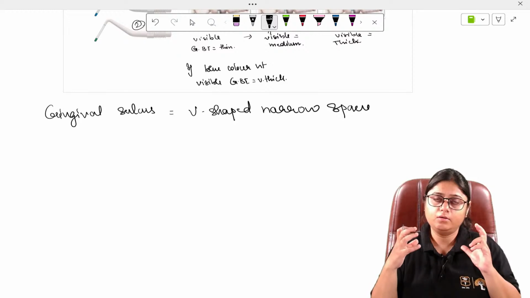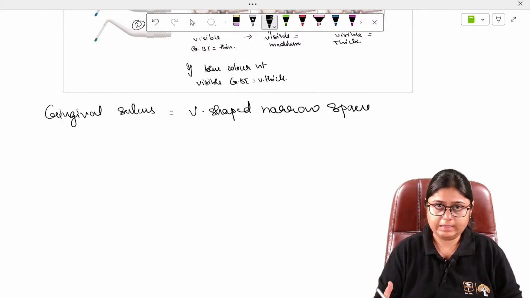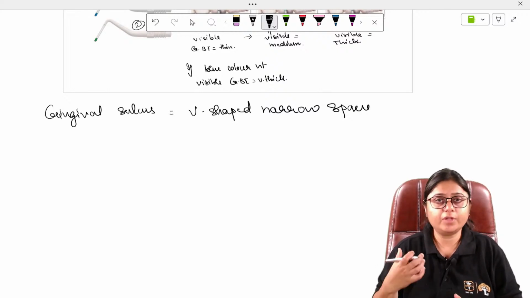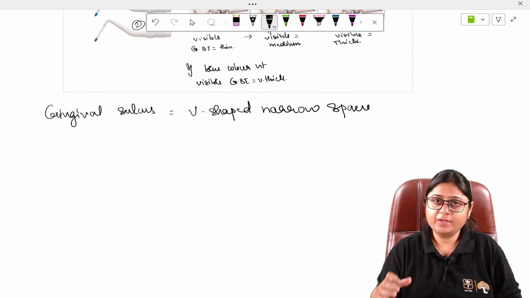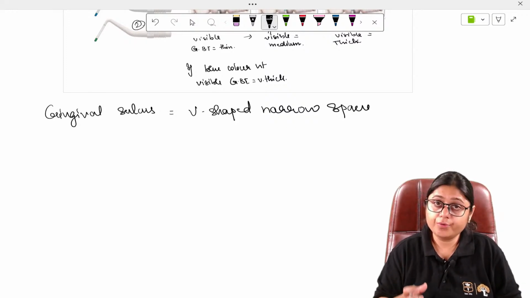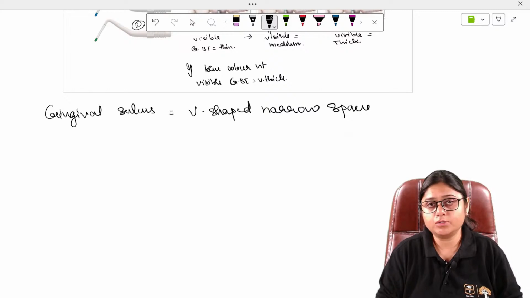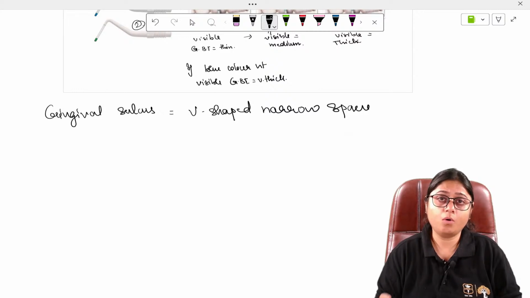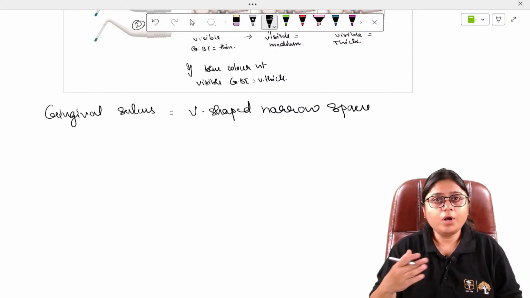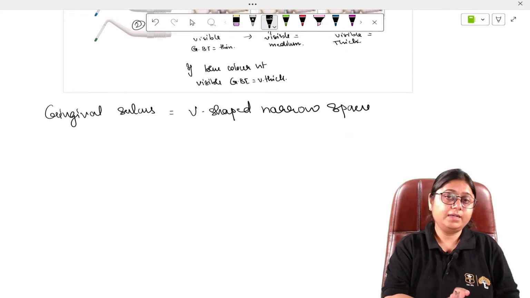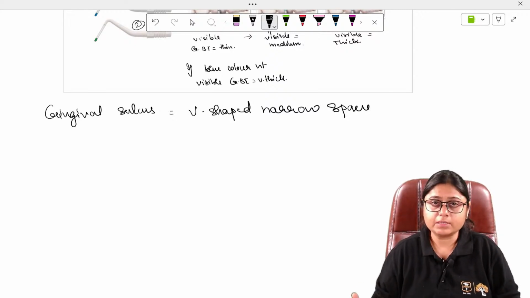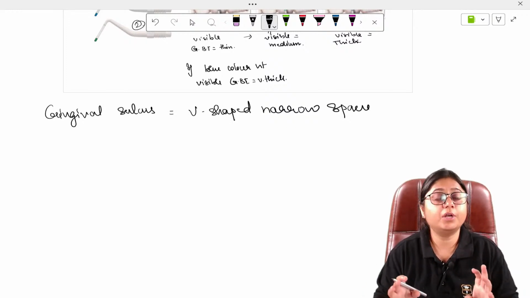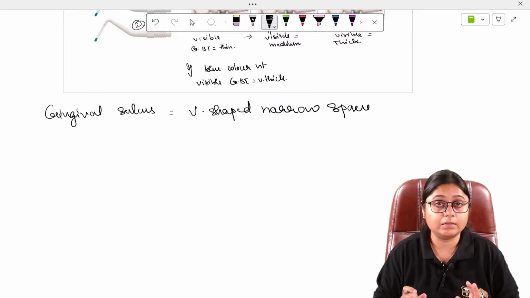Now, in this V-shaped space, there is GCF, and GCF is an inflammatory exudate. So, some amount of inflammation. You must know that the oral cavity is not sterile, microorganisms, the bacteria are present in the oral cavity. So, some amount of inflammation is continuously going on in a patient. Whether or not it is visible depends upon various other factors, but some inflammation is going on, and thus the GCF is produced continuously and it is in the sulcus.